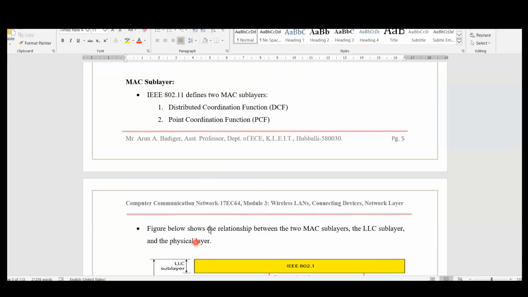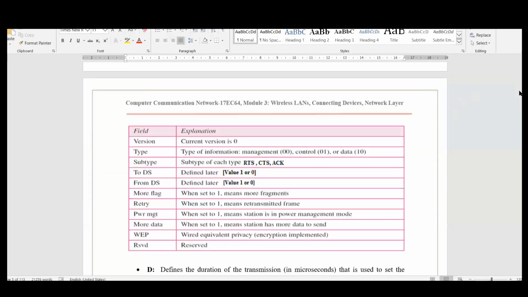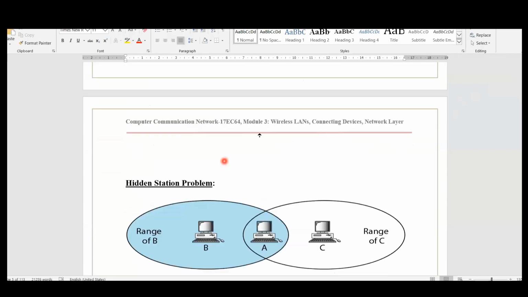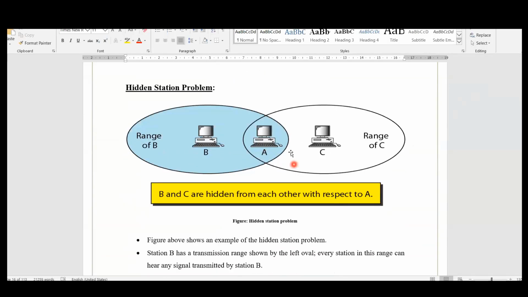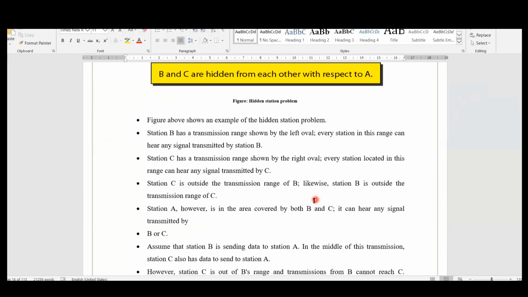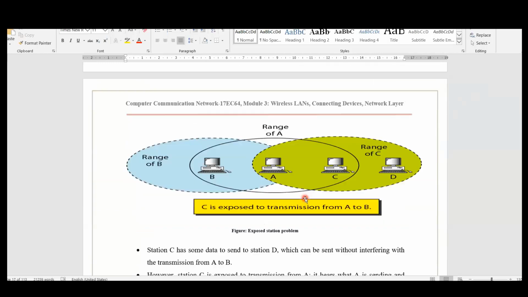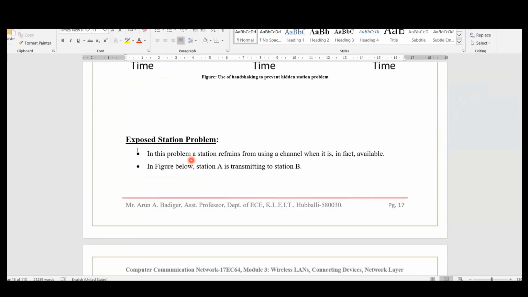Now next, again, we'll go to the previous problem, where we stopped yesterday. The first problem is the hidden node problem. We have discussed this one. For B, the node C is hidden. So with the use of node A in between, it will solve this hidden node problem that we discussed in the last class. Yesterday I was discussing and got disconnected from this point, that is the exposed node problem or exposed station problem.